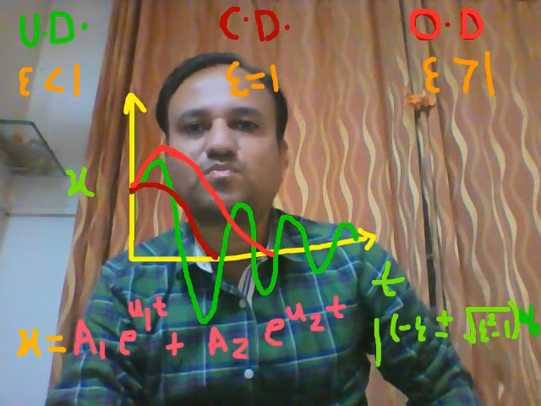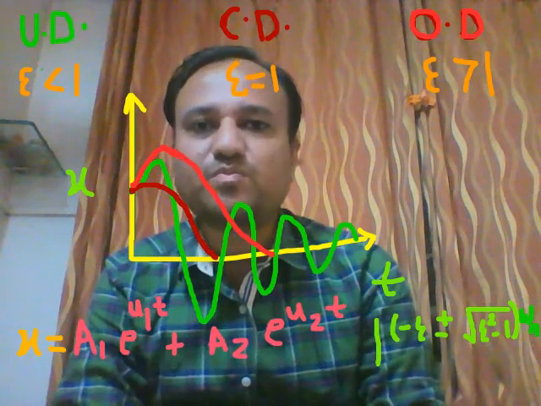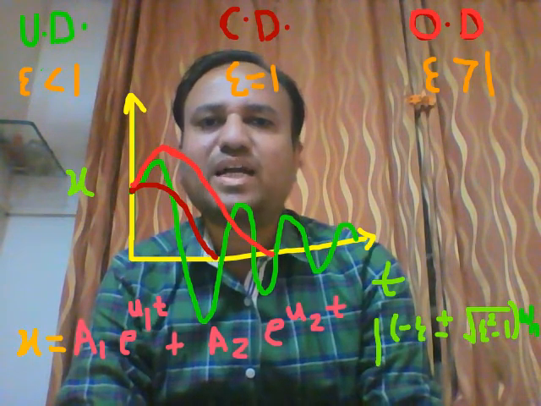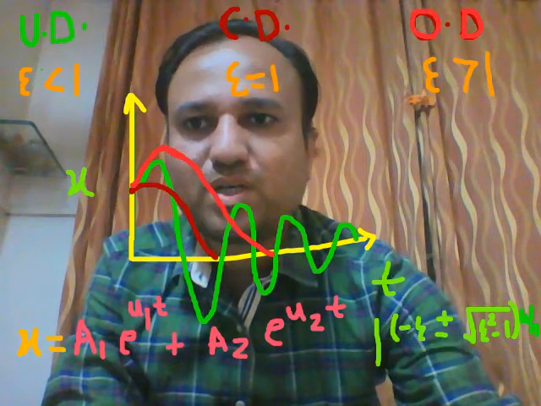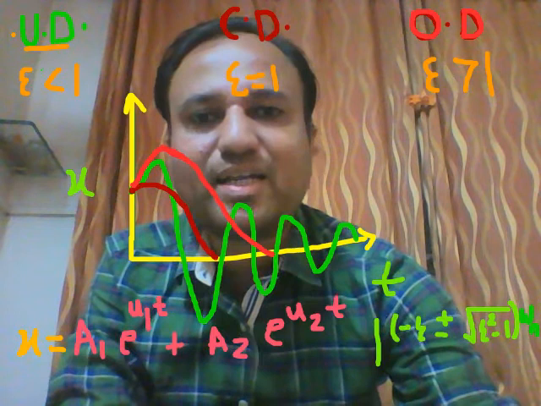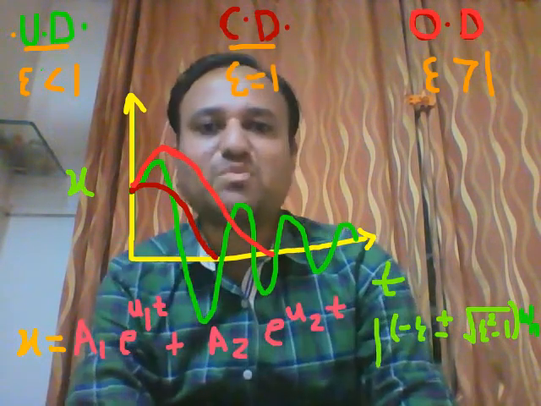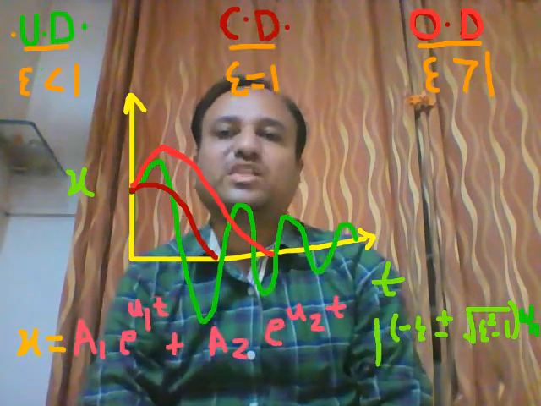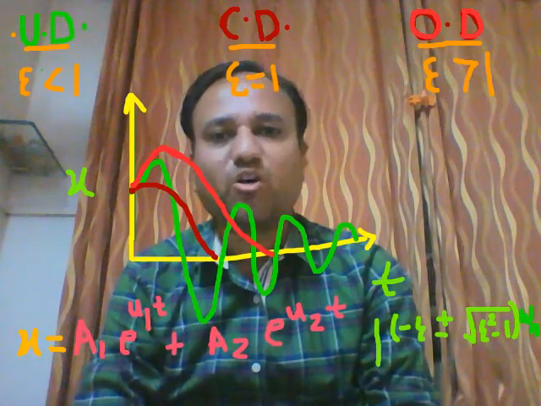So hello students, today we will discuss various subcategories of viscous damping. The first category of viscous damping is the underdamped system, that is UD. The second category is the critical damped system, and the third category is the overdamped system. We already discussed the system equation for viscous damping.